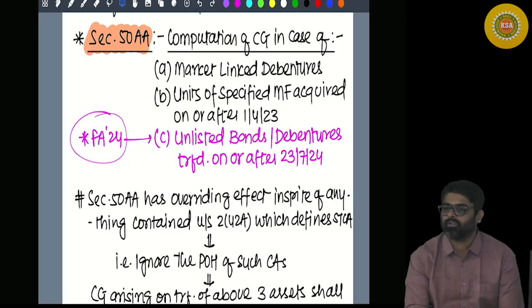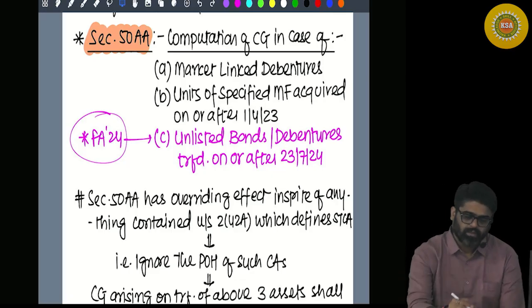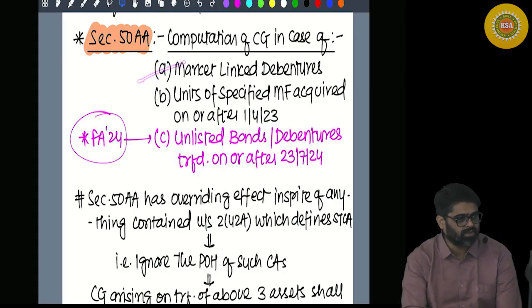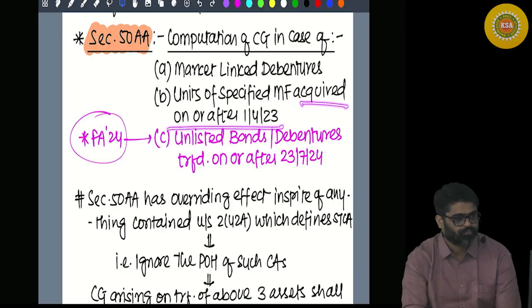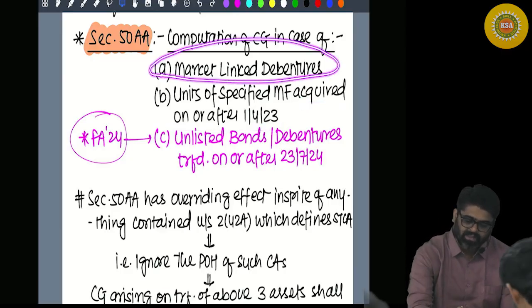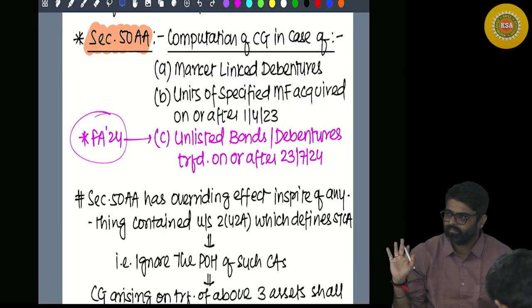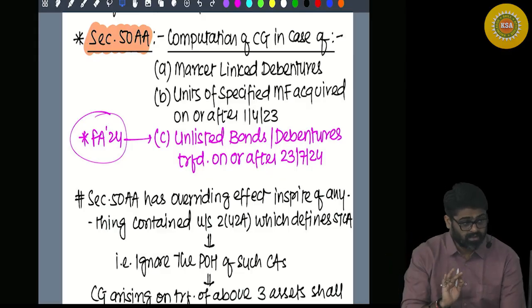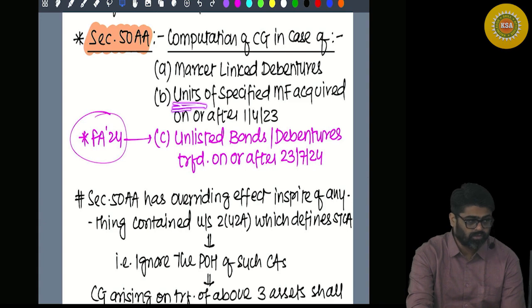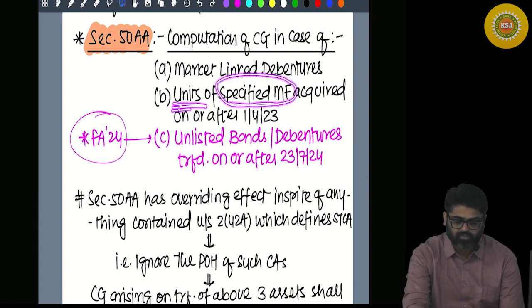So what this section used to say, that if there are market linked debentures or units of specified mutual fund acquired on or after a date. See, market linked debentures can be acquired at any time. But if you are talking about units of specified mutual fund, what is the specified mutual fund?